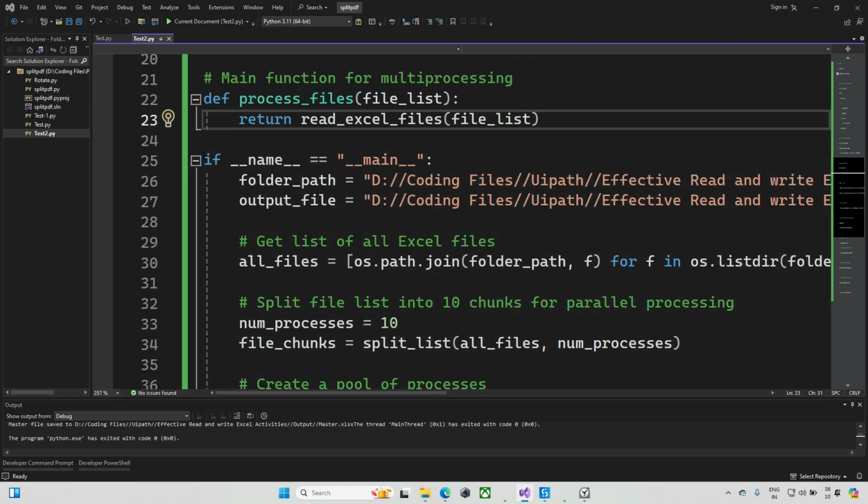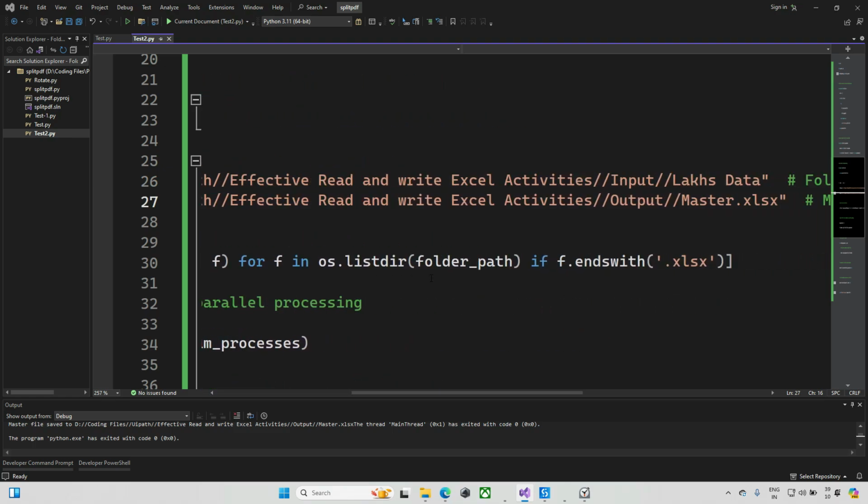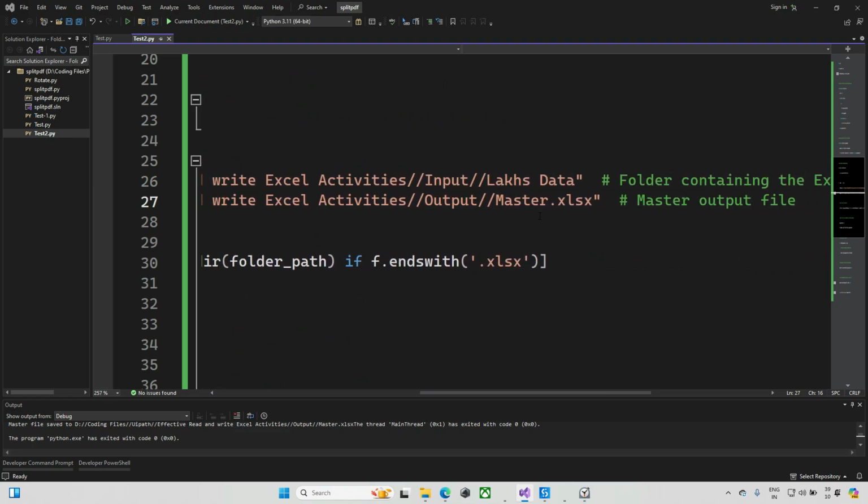And here I'm checking this one. Once it's called, I will check if this name is equal to main or not. If it is, then it will start this program, else it won't start the program. And I have these two folder paths. One is the folder path where I have the files available, and the other is the output file, which is nothing but storing the data into my master file. If you want, you can change that path, and we can go with this.